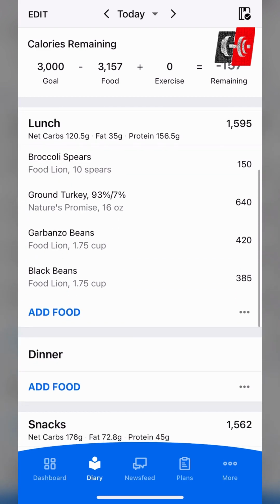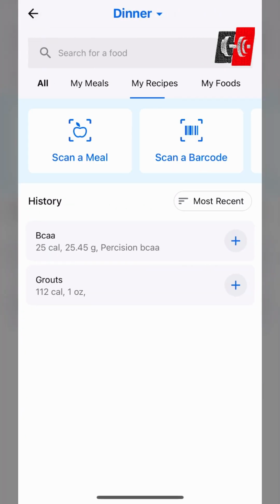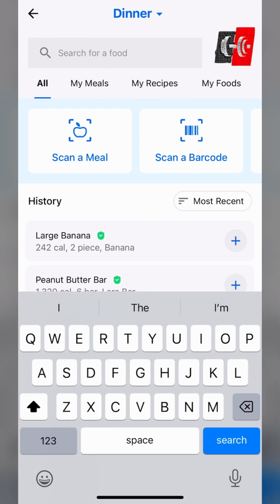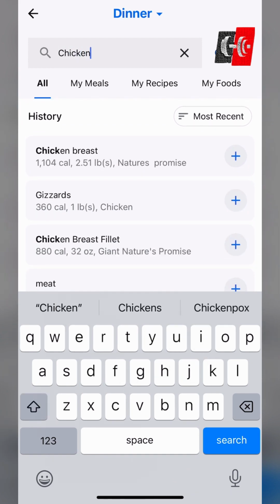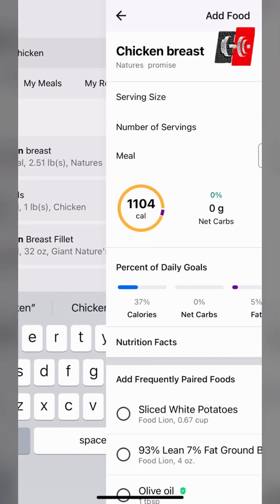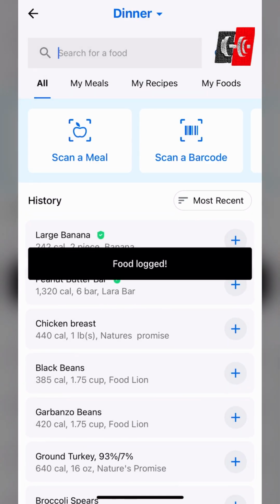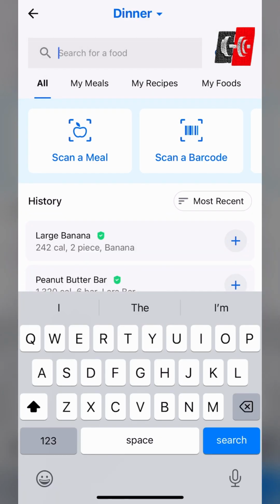Let's go through actually adding some food. So if I go to dinner, I can just type in a food here. Let's say I had chicken. Okay, I had chicken breast, let's say. And let's say the package said about 16 ounces, which is about a pound. I'll click 1 pound, and that'll add into the food logger.